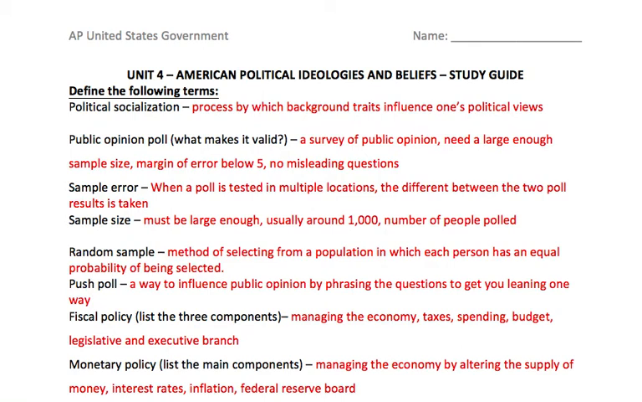Here's your Unit 4 Ideologies and Beliefs Study Guide. Quickly, political socialization. It's your background traits and how they influence your political views.